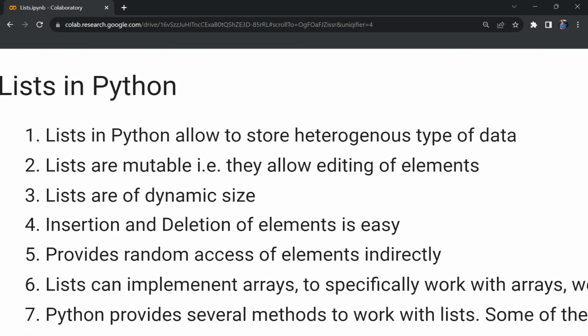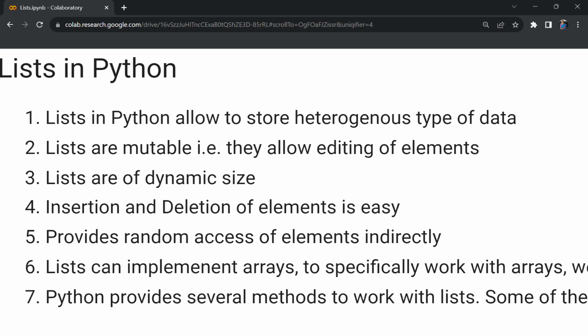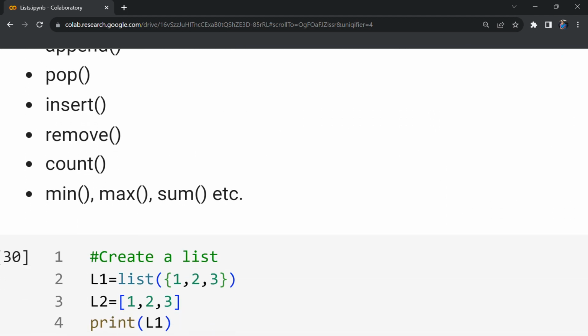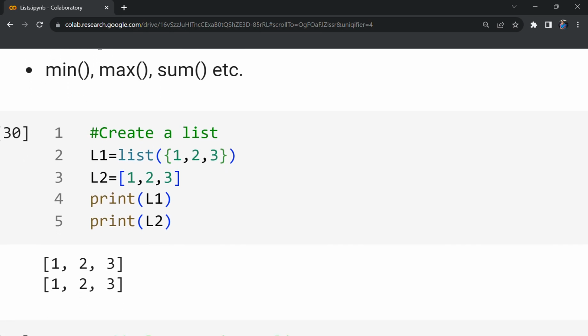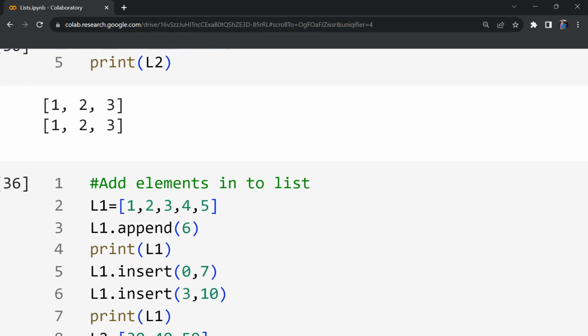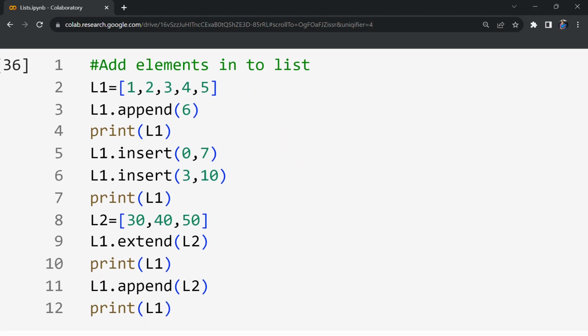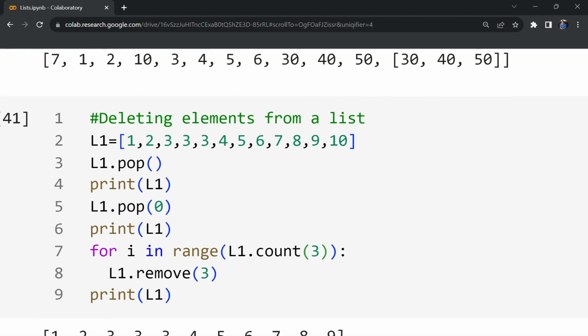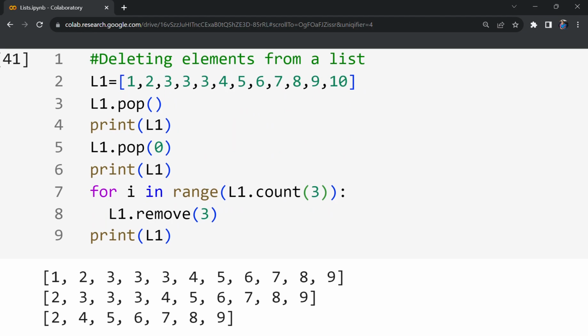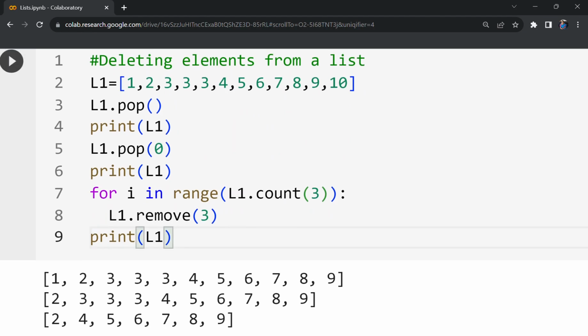Let me just quickly summarize what we have covered in this video. First, we focused on the fundamentals of lists in Python. So what are lists in Python, and how they are different from arrays, and what are the special features of lists in Python. Next, we have seen how a list can be created. We discussed two methods here. Then how to add elements into a list. Next, we discussed deleting elements from a list.